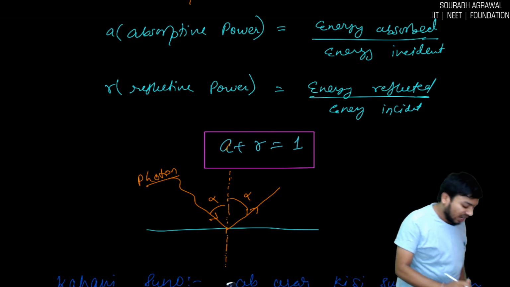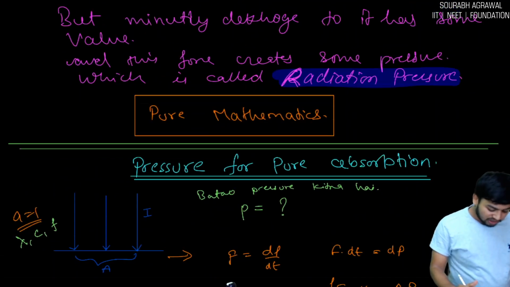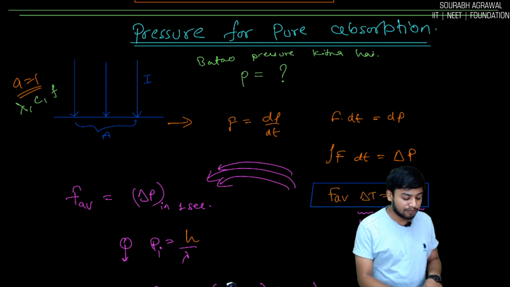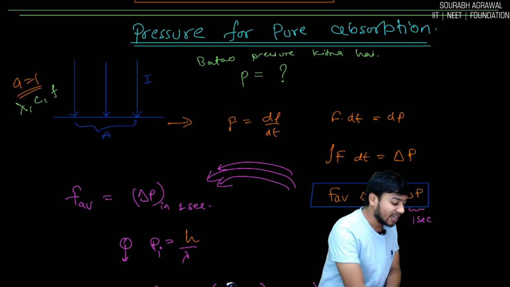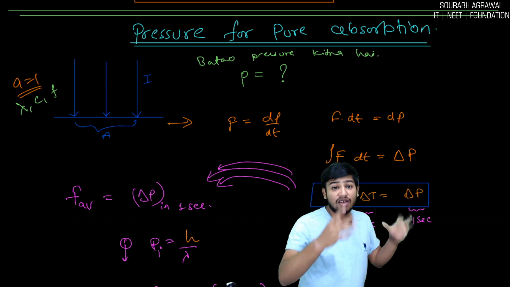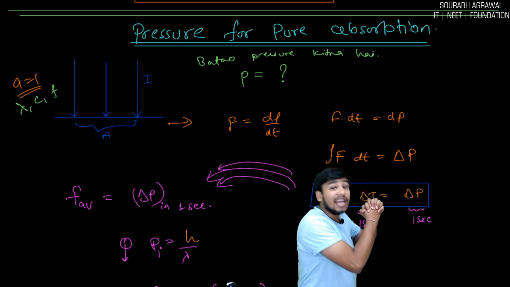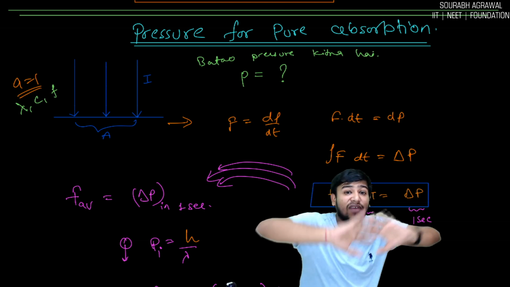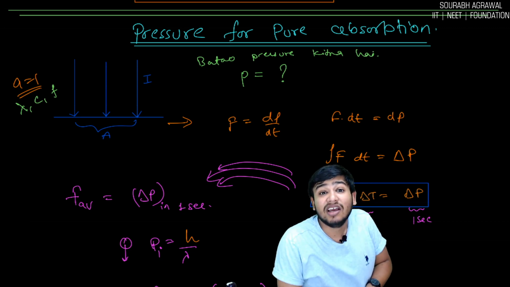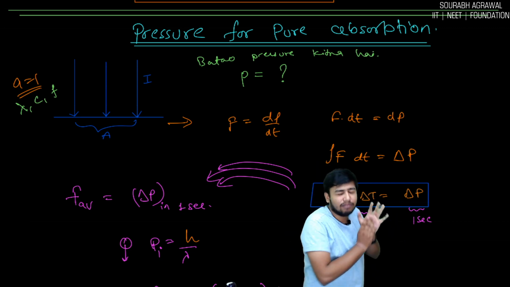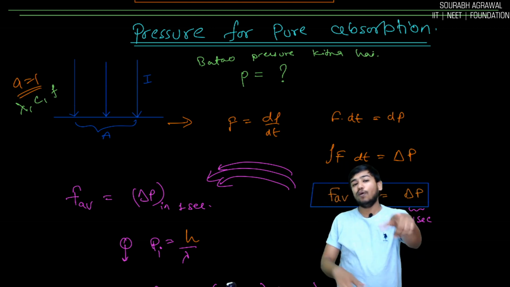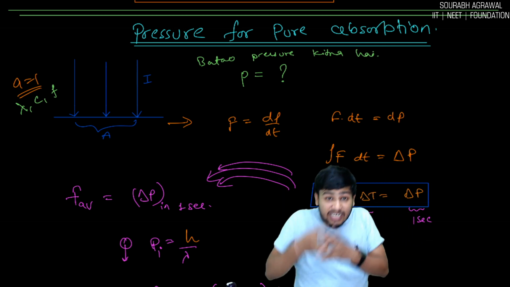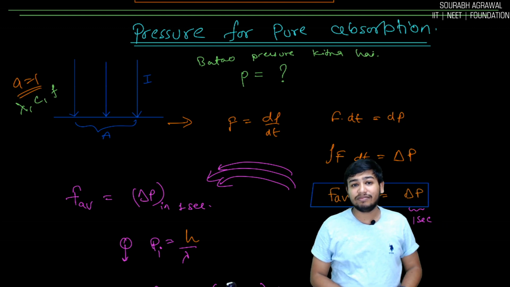Okay, so first we will see all this. I've already told you. Now pressure for pure absorption. We will do three cases. First, when complete energy is getting absorbed, what is the radiation pressure? When energy is completely getting reflected, what is the radiation pressure? I will only tell you these two cases, and the third case you will do, when something is getting absorbed and something is getting reflected. Are you getting my point?